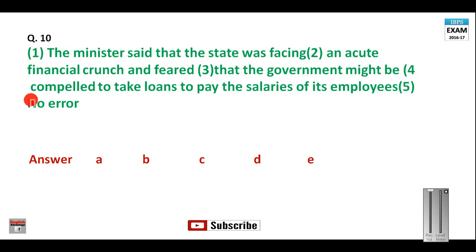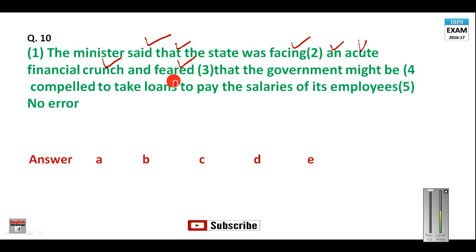The minister said that the state was facing an acute financial crunch and feared that the government might be compelled to take loans to pay the salaries of its employees. Okay, now "the minister said" is okay. He said what? That the state was facing, okay. Is okay, acute is correct here. And acute financial crunch means crisis, so this is okay here.